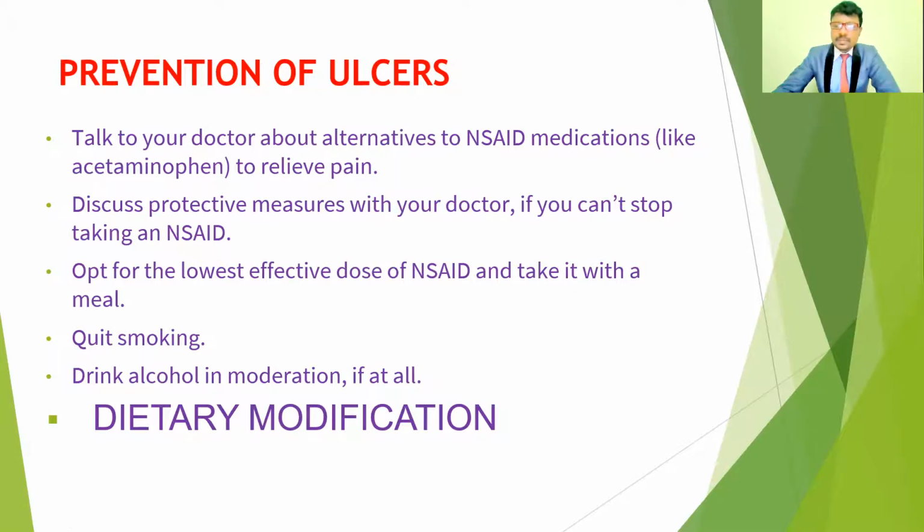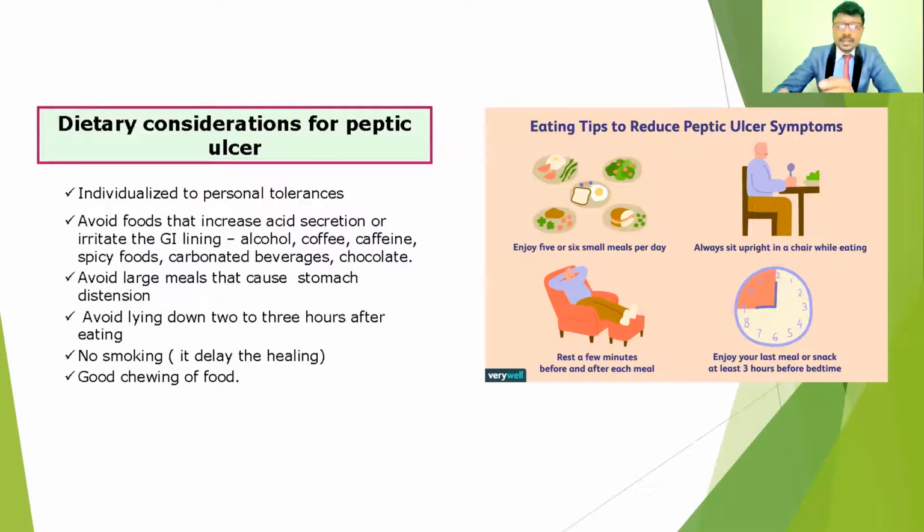Dietary modifications means that those who are more prone to get peptic ulcers should take personalized, tolerated foods. For example, those prone to peptic ulcers related to gastric irritation from alcohol, coffee and caffeine, spicy food, carbonated beverages, or chocolates. Sometimes it depends on the person, and these may irritate the gastric mucosa. If they identify the causative factors and avoid those foods, we can prevent gastric ulcers and duodenal ulcers.